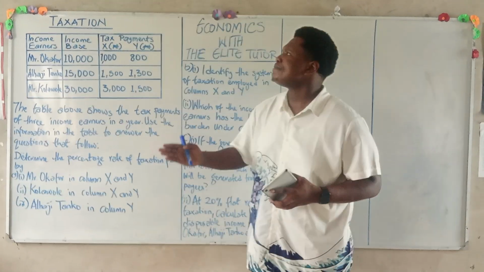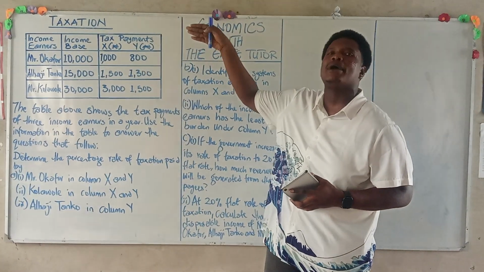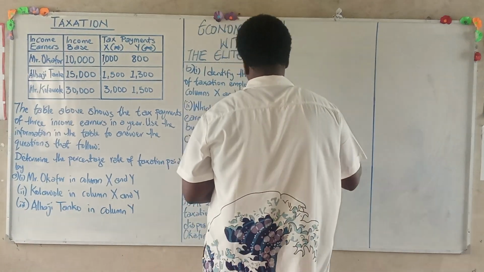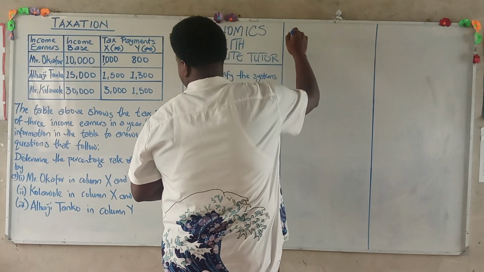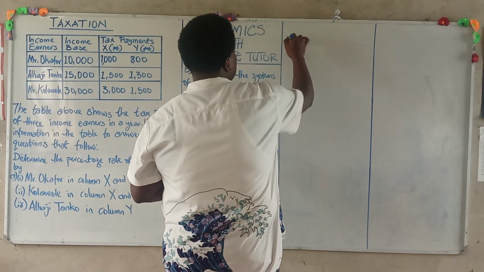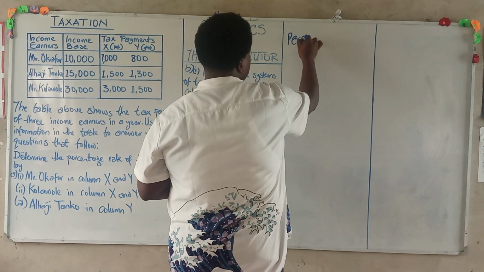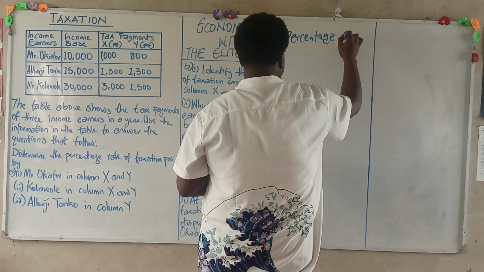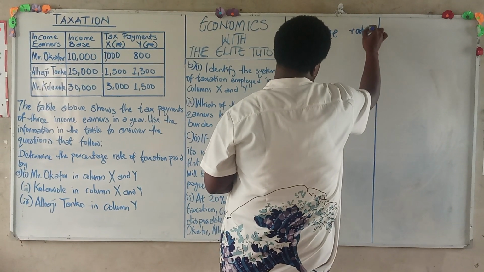And the formula is simply our tax payment over our tax base. Let's write. We want to calculate the percentage rate of tax.